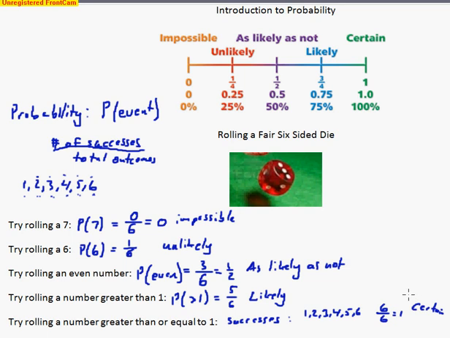And we'll take a look at some other examples of using coins, cards, and marbles in part 2. So check that one out.